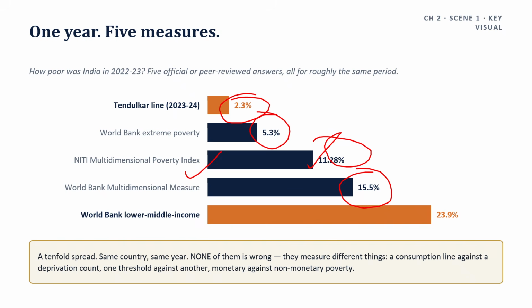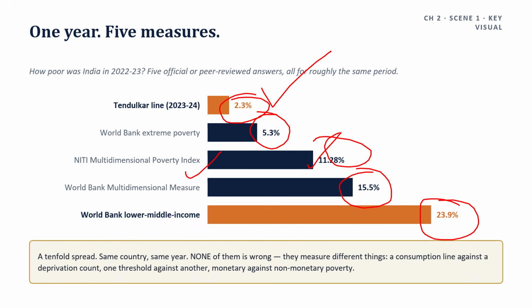And on the World Bank's lower middle income poverty line, 23.9%. Against 2.3% on the Tendulkar line, according to the Economic Survey. A tenfold spread. Same country, same year.